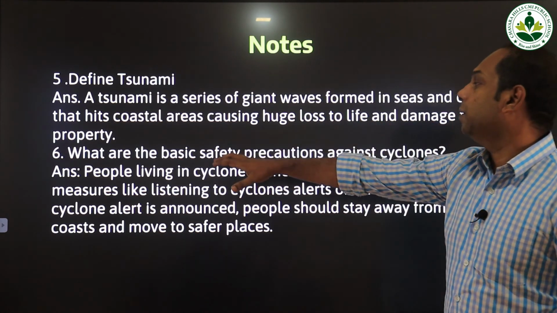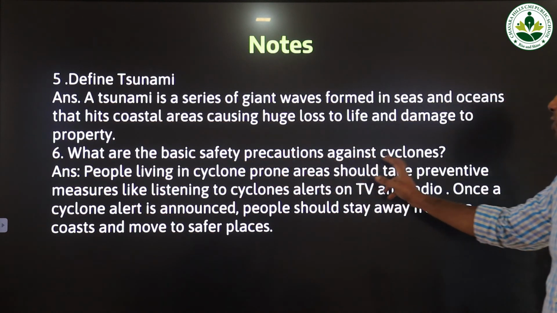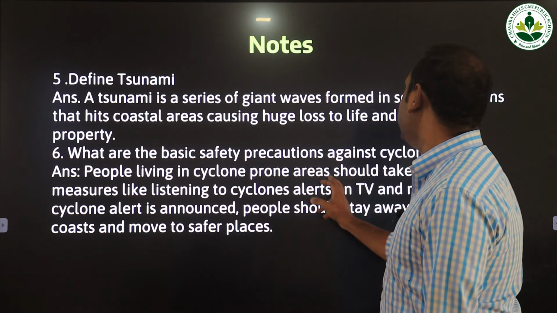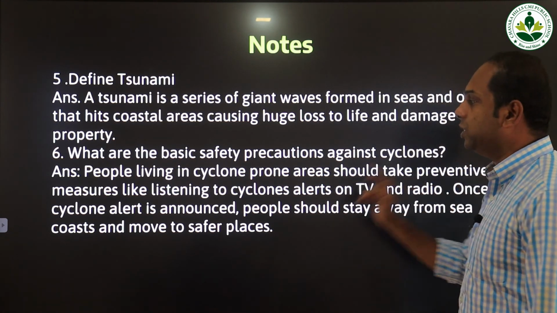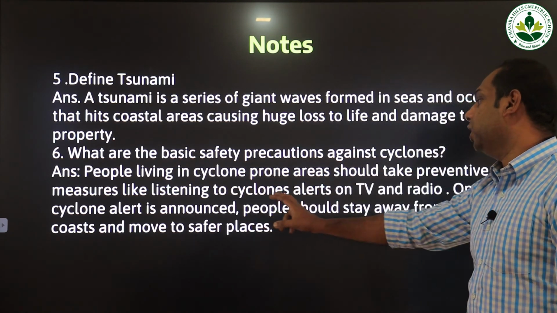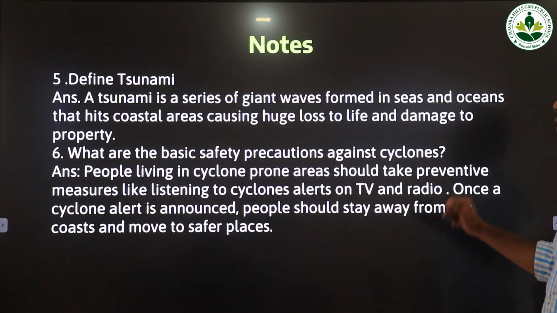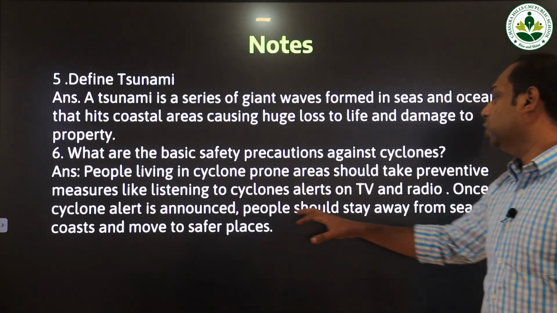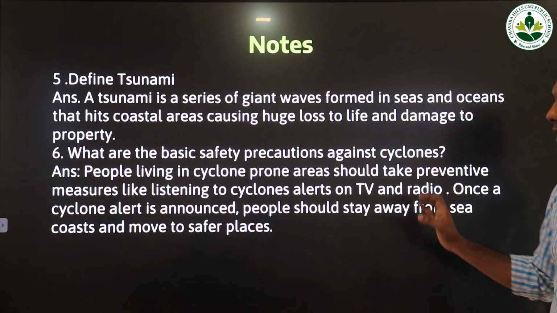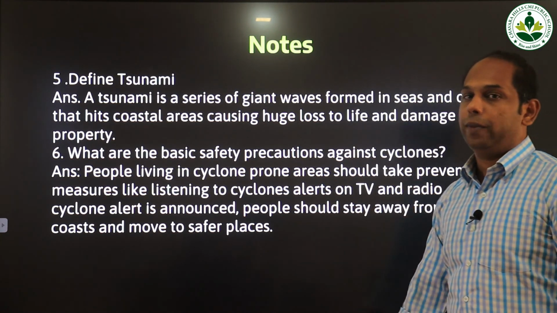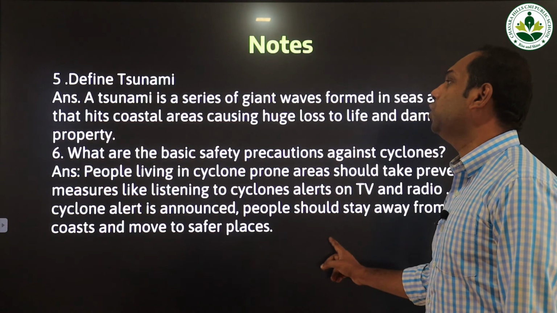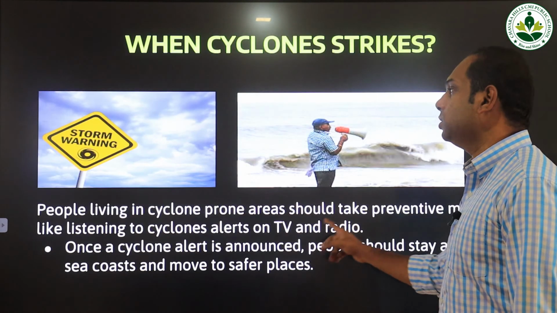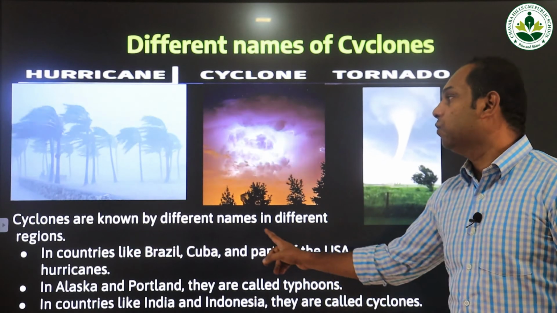Sixth question, what are the basic safety precautions against cyclones? The answer: people living in cyclone prone areas should take preventive measures like listening to cyclone alerts on TV and radio. Once a cyclone alert is announced, people should stay away from the sea coast and move to safer places. So please write down these two question answers in your notebook and study them, and along with that you should read the textbook minimum 4 to 5 times.